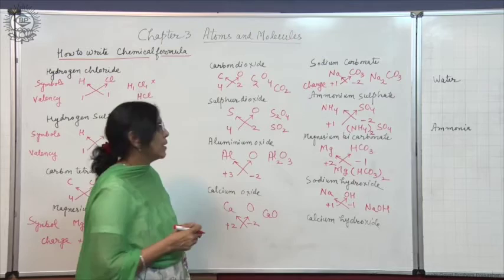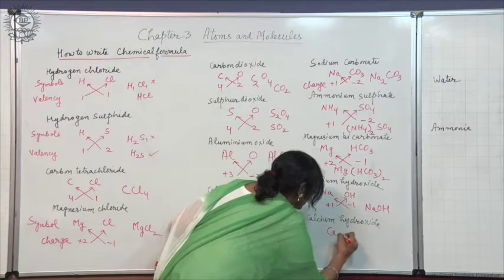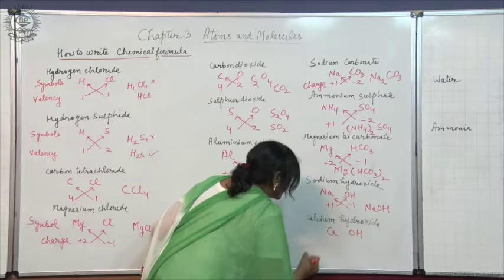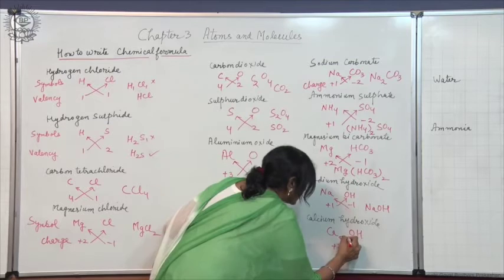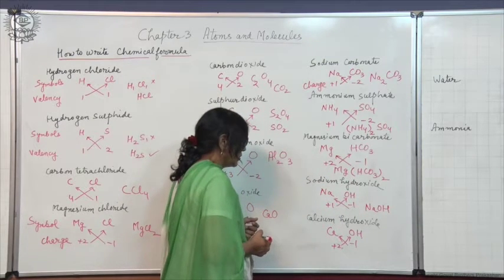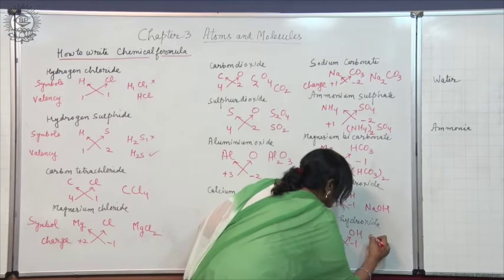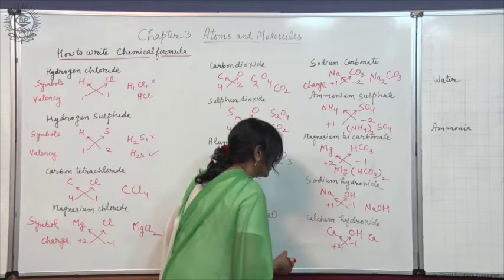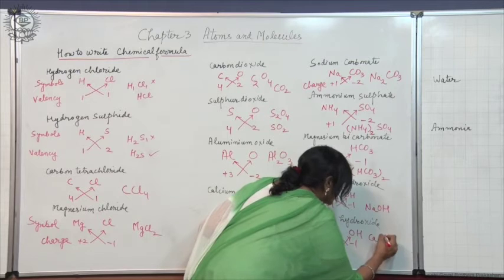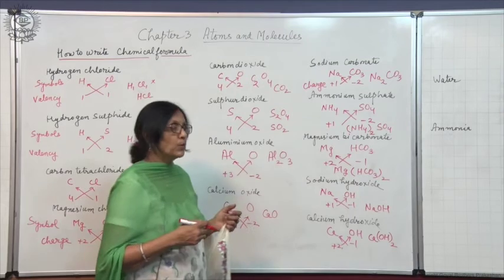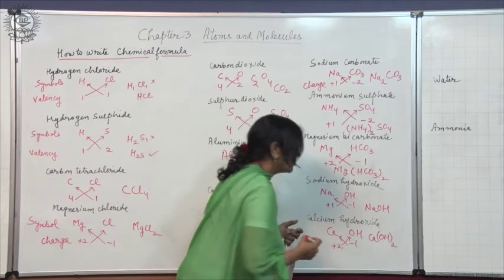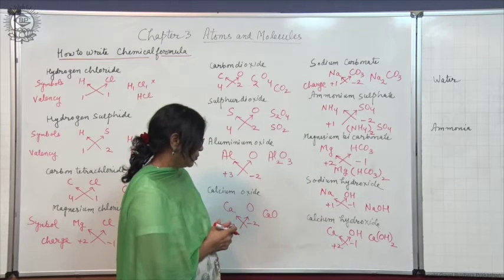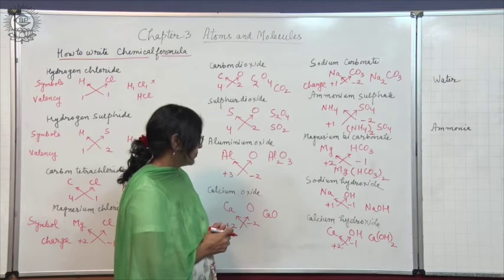Another compound is calcium hydroxide, Ca and OH. Write the charges +2 and -1. Charges are crisscrossed, and for calcium, because the subscript is only 1, 1 will not be written, but for hydroxide the subscript is 2, so 2 will be written outside the bracket, and in the bracket you have to write OH. Ca(OH) whole twice will be the formula of calcium hydroxide.